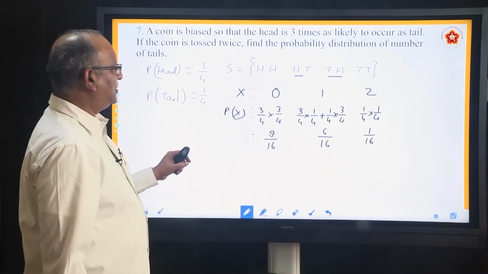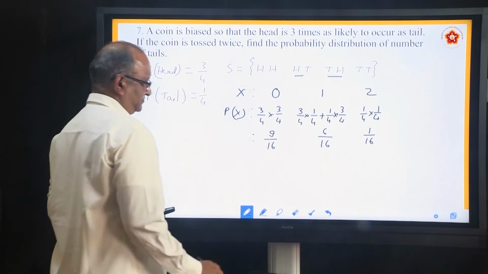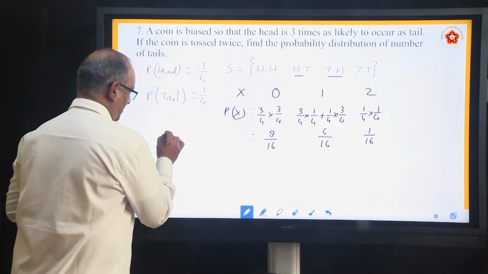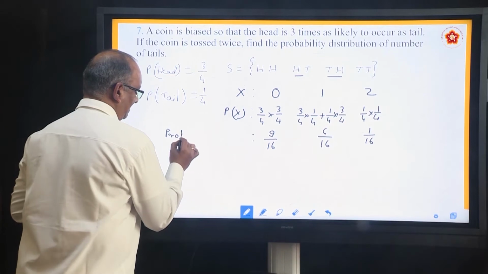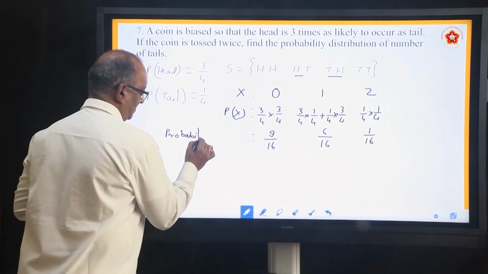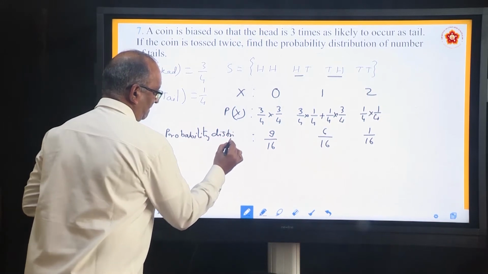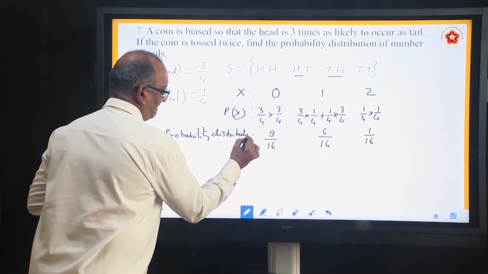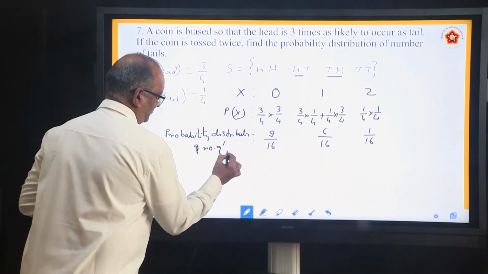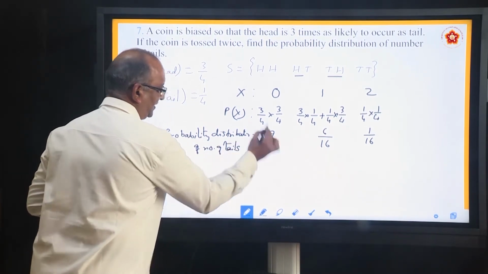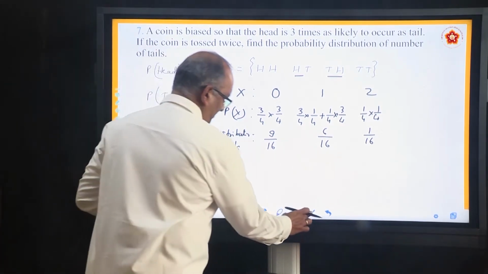So, this is how we find the probability distribution of number of tails. Okay, let us move to the next question.